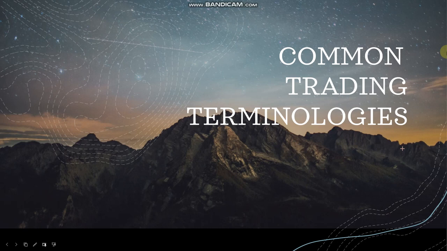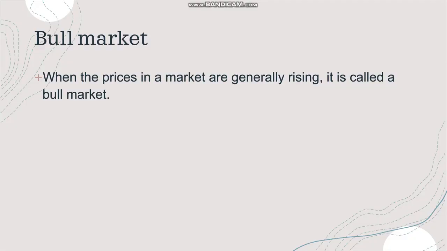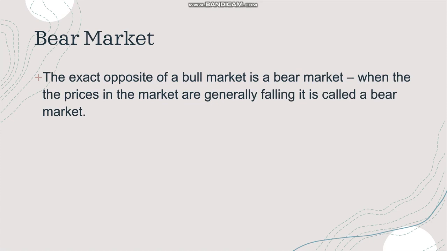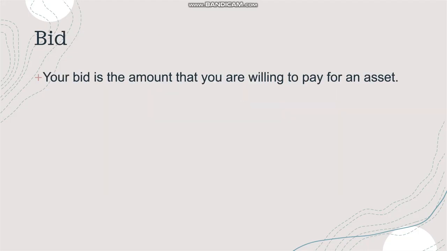Trading terminologies, or common trading terms that you must know if you are new to trading. Bull market. When the prices in a market are generally rising, or when the market is going up, we call it a bull market. Bear market is the opposite of the bull market. When the market is falling or going down, we call it a bear market.